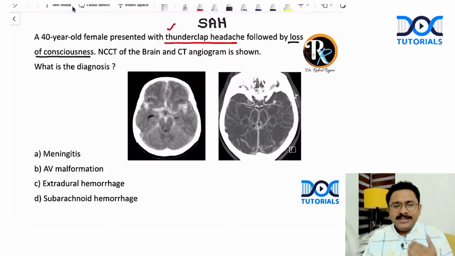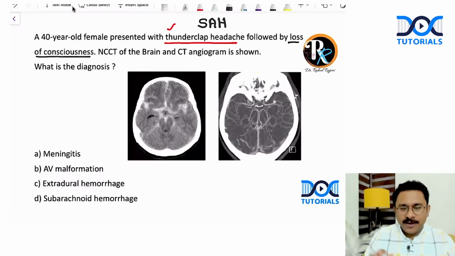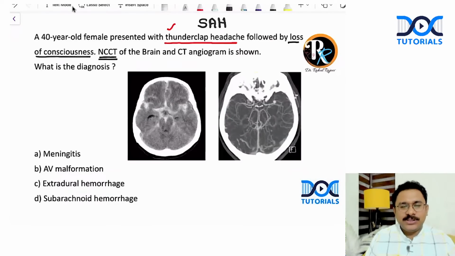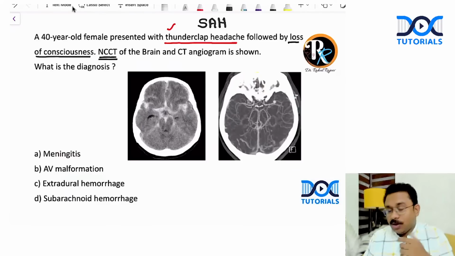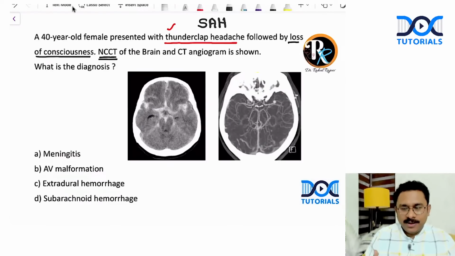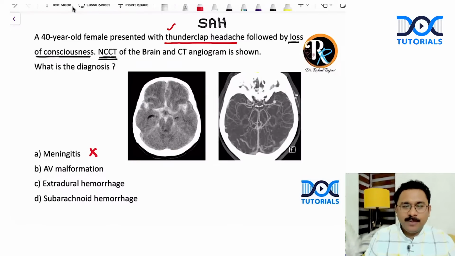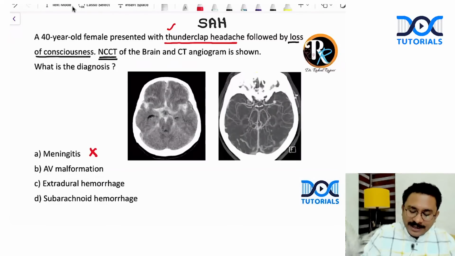But again, meningitis can have headache, but it's not a classical thunderclap headache description. And also, the patient is not having any fever. And also, it is said in the question that the non-contrast CT was taken. If it was a meningitis, what sort of CT would you have taken? A non-contrast CT or a contrast CT? Because you want to see meningeal enhancement, right? So if at all it was a meningitis, I would have gone for a contrast enhanced CT. So I'm eliminating that.